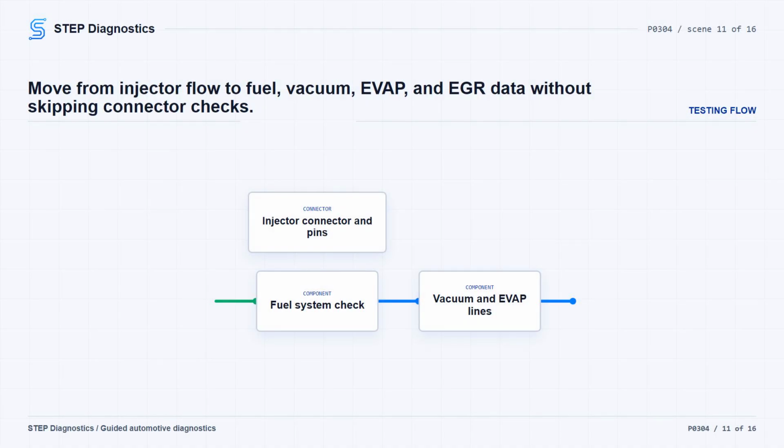Now run the relative injector flow test. If the injectors flow correctly, continue. If one does not, check for a loose connection and for damaged or corroded pins, repair what is found, and then continue. Next, check the fuel system through the proper fuel system diagnostic path. If a fuel concern is confirmed, repair it and verify.